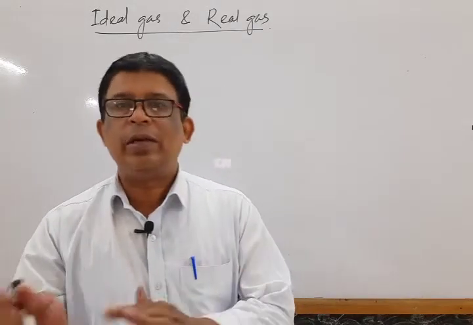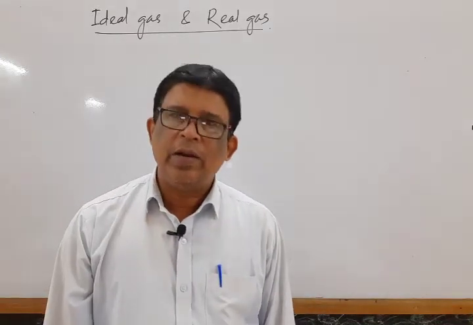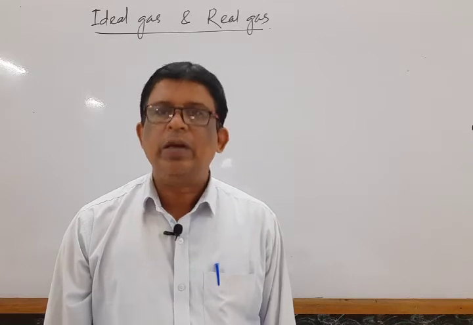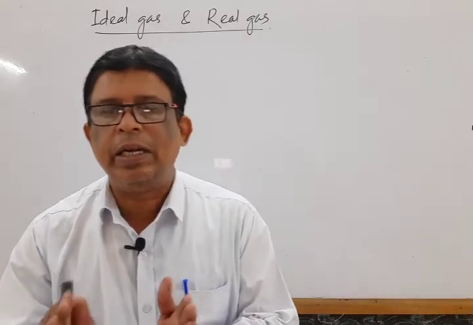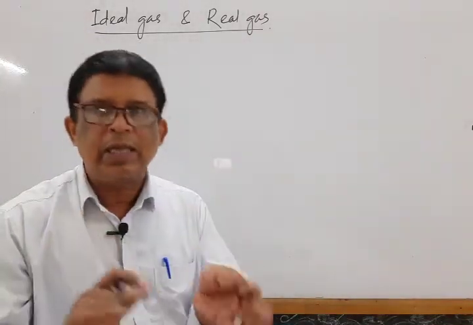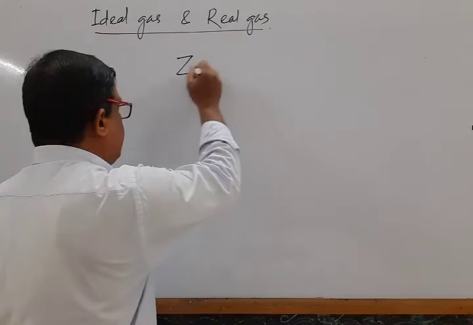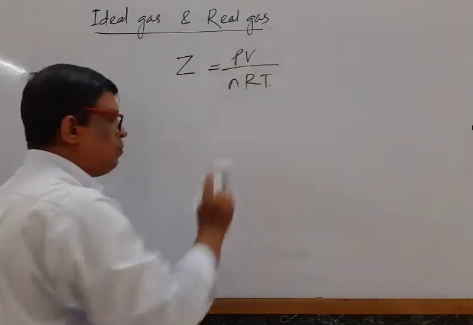And the cause of deviation, that means the extent of deviation, can be expressed by a term that is known as Z, which is known as compressibility factor. Mark that. Listen only, try to understand, then we write. Compressibility factor Z is equal to PV by nRT.